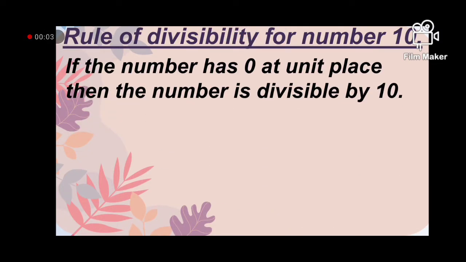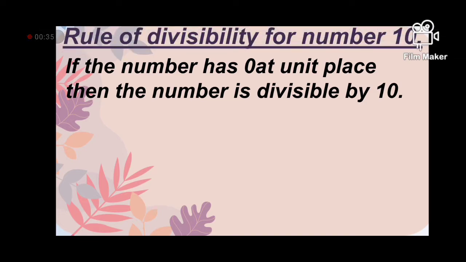We have another rule of divisibility. The rule of divisibility for number 10 is: if the number has 0 at unit place, then the number is divisible by 10. Means every number which has 0 on its unit place, or ends in 0, is divisible by 10.